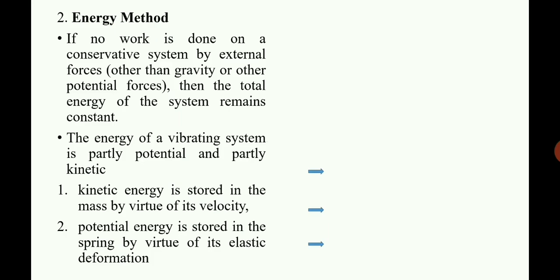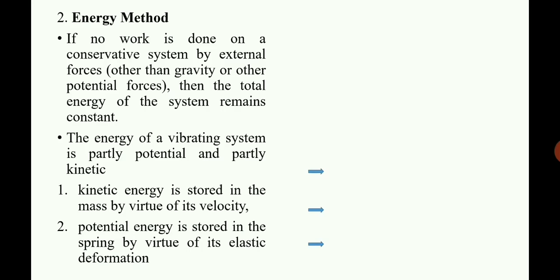Second one is the energy method. As we had discussed, this is an undamped system, and it's a single degree of freedom system. Undamped system means there is no diminution of energy. That is, there is no component which can reduce the energy. There is no friction or there is no damper. Only conversion of kinetic energy to potential energy and the potential energy back to kinetic energy is taking place. So this is actually a conservative system. Conservative system means there is no damping or friction, there is no diminution of energy.